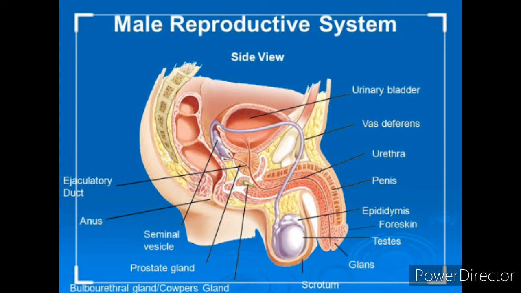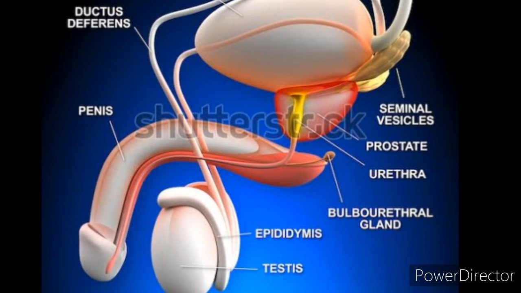In that, male reproductive system. Male reproductive system consists of the following: primary sex organ called testis. Secondary or accessory sex organ consists of accessory ducts and accessory glands. Accessory ducts consist of rete testis, vasa efferentia, epididymis and vas deferens. Accessory glands consist of seminal vesicles, prostate gland and bulbourethral glands, and external genitalia consist of penis.